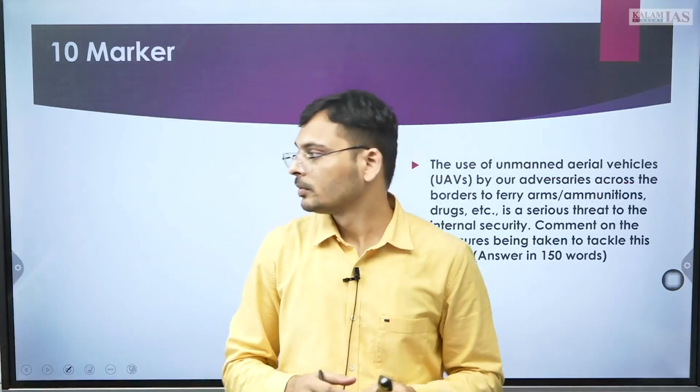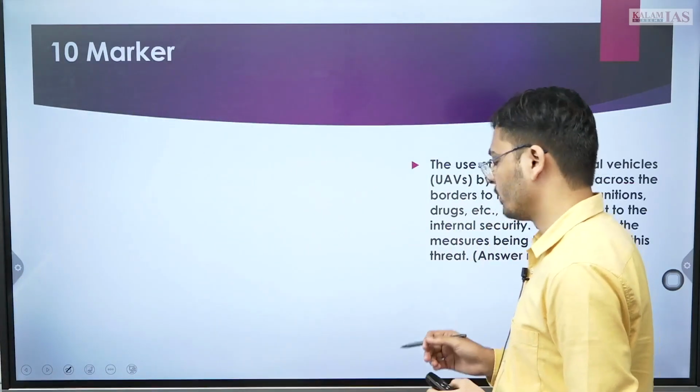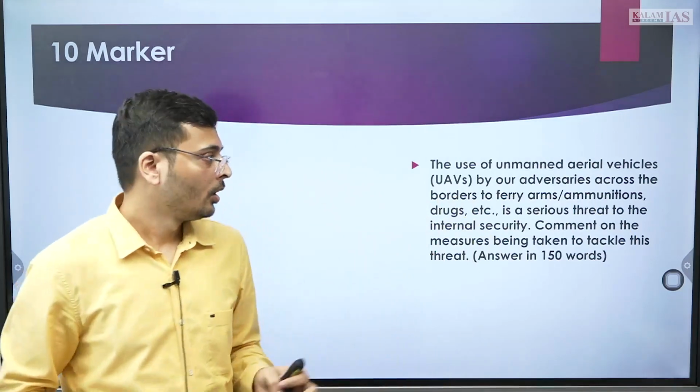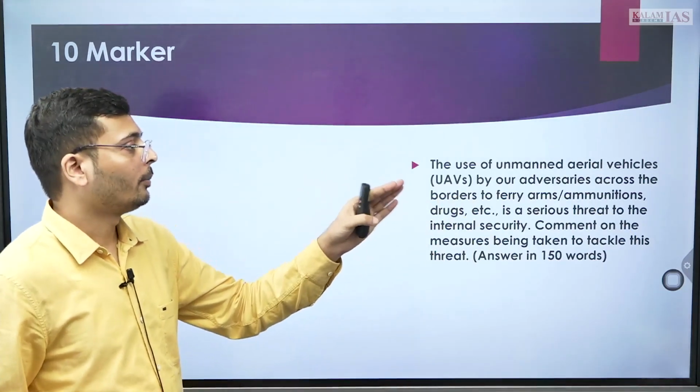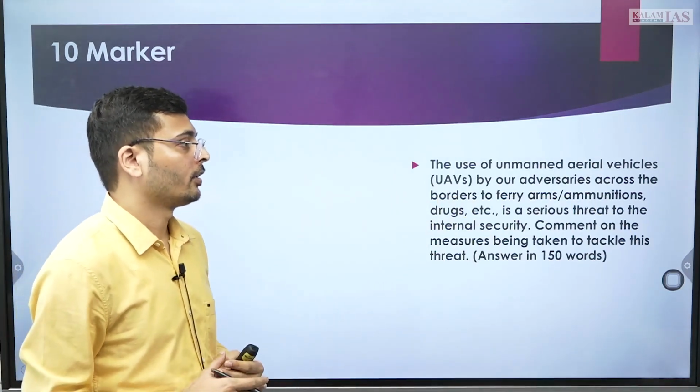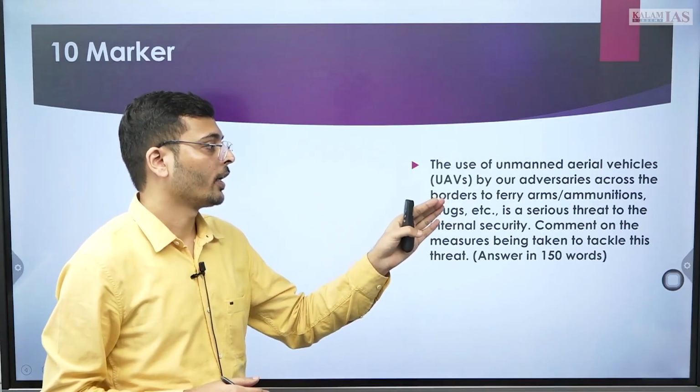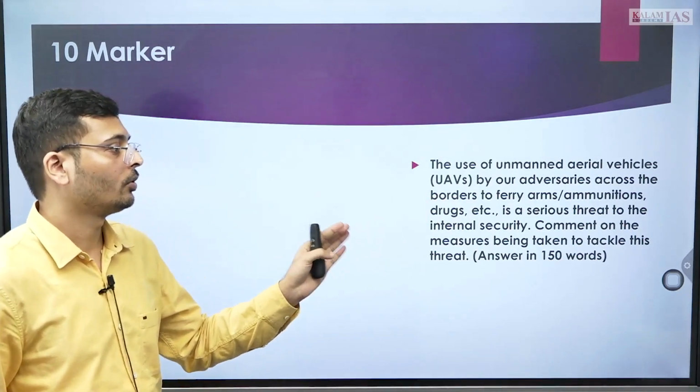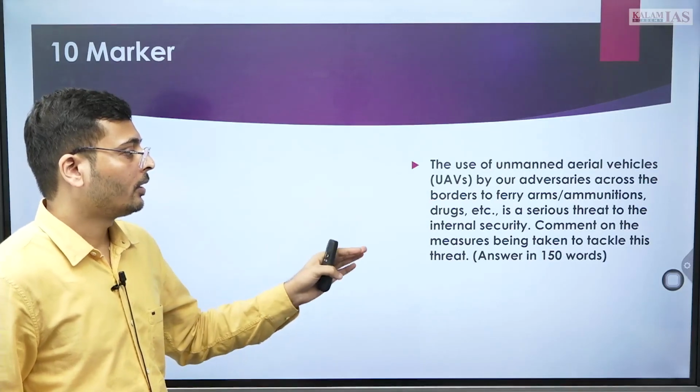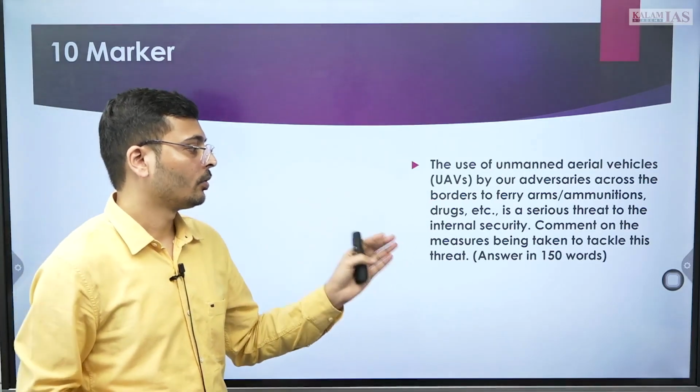Then again, the question on UAVs. Use of unmanned aerial vehicles by our adversaries across the border to ferry arms, ammunition and drugs is a serious threat to internal security. Comment on the measures being taken to tackle the threat.